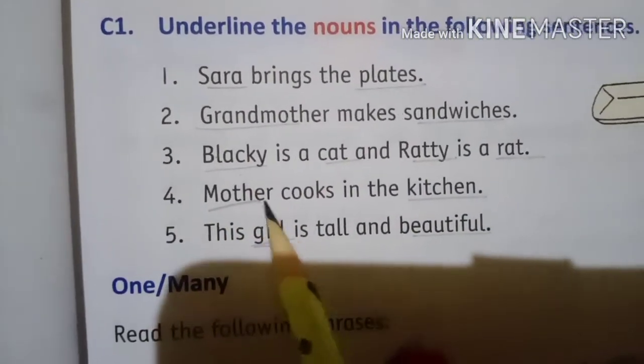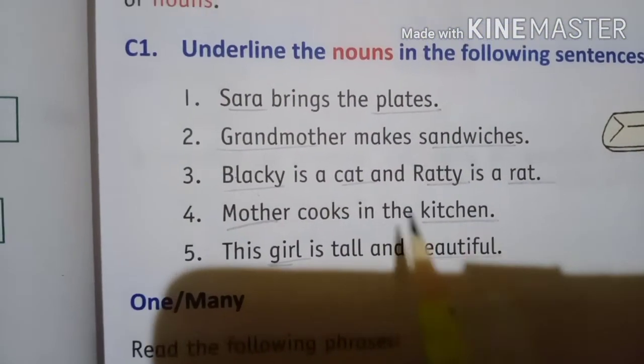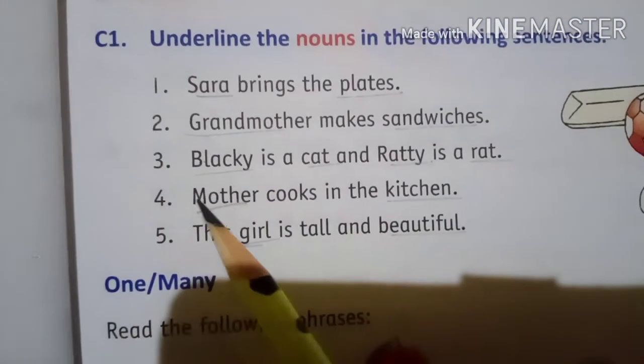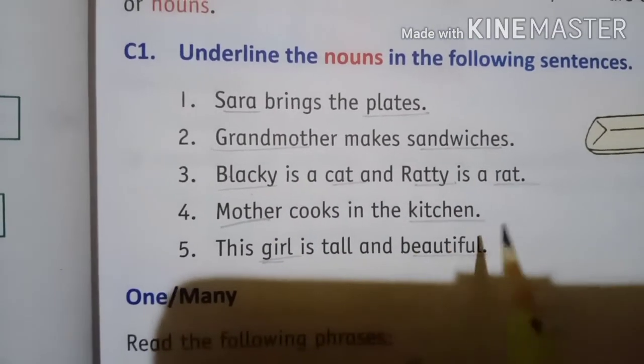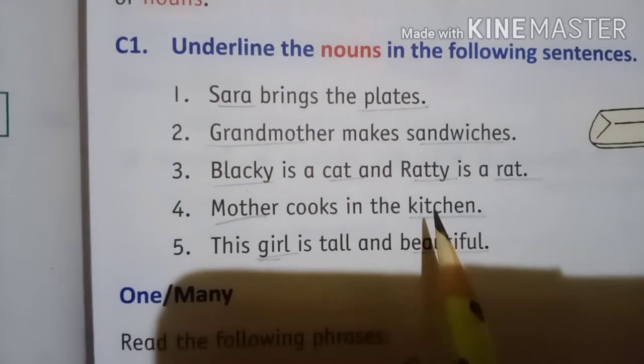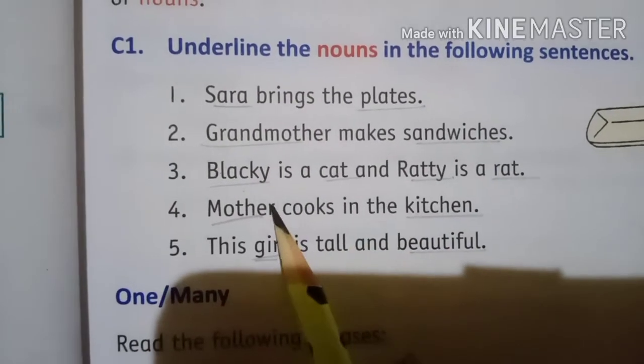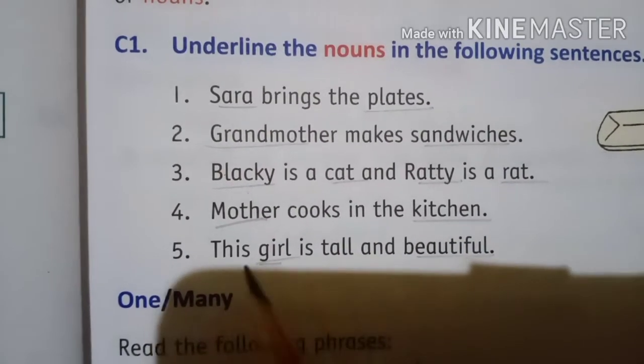Fourth one, mother cooks in a kitchen. Mother is the name of a person. We can call her mother. And kitchen is the name of a place. So both are nouns here.